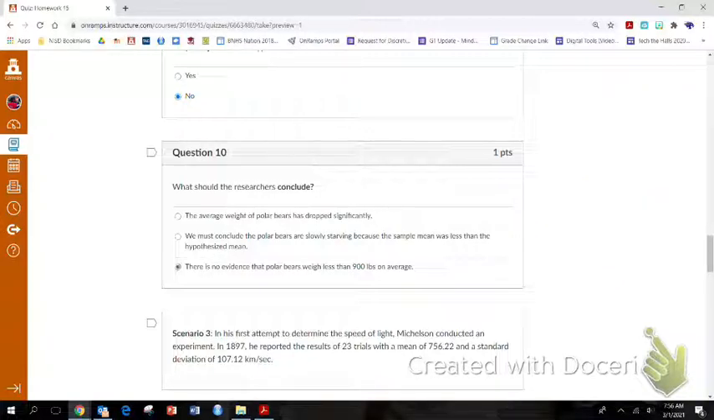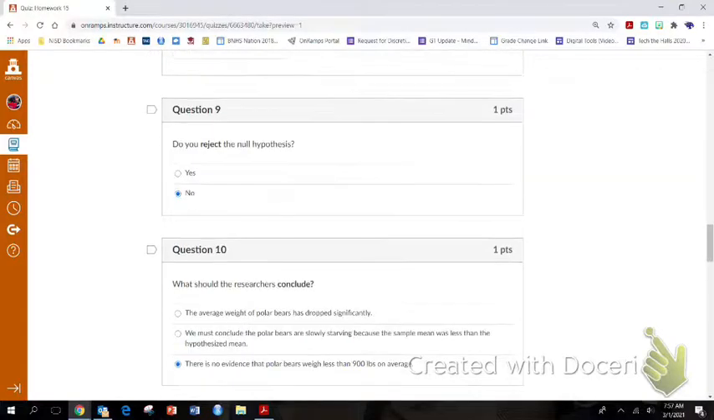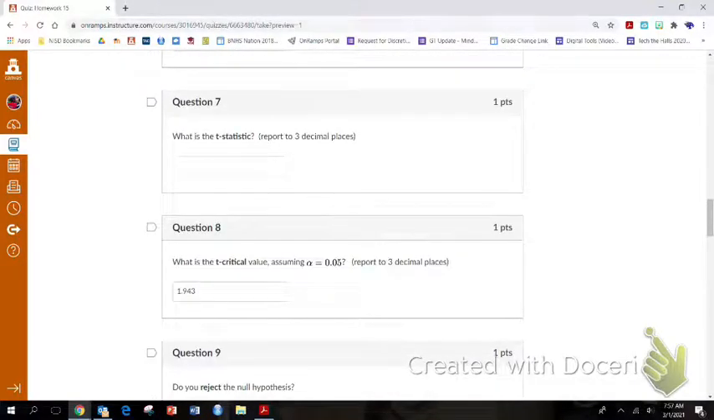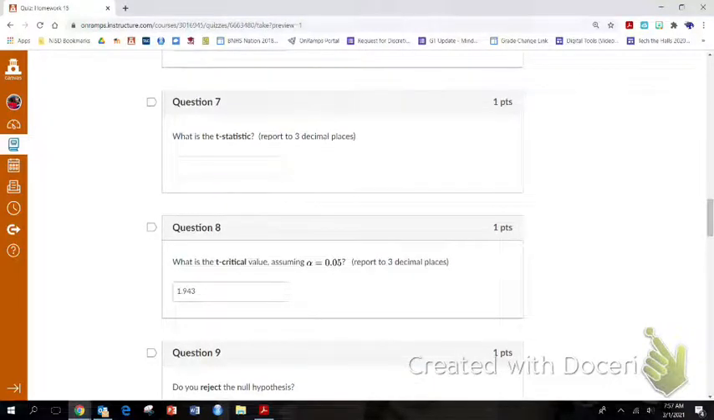Therefore, there is no evidence that it is less than 900. Because we failed to reject, we just say there's not enough evidence to reject it. Therefore, they are what they're supposed to be. They are 900. And that's how every t-test works. You're going to find t-critical, you're going to find t-statistic, and then you're going to say, do I reject or fail to reject based off these two values, t-statistic and t-critical.